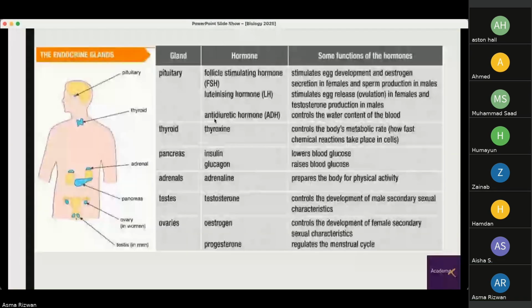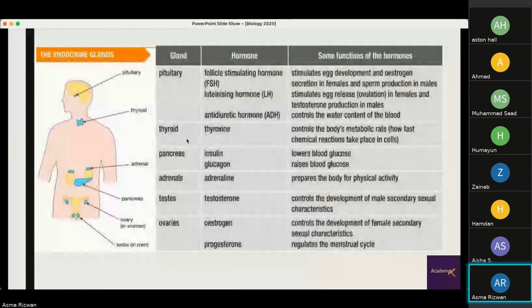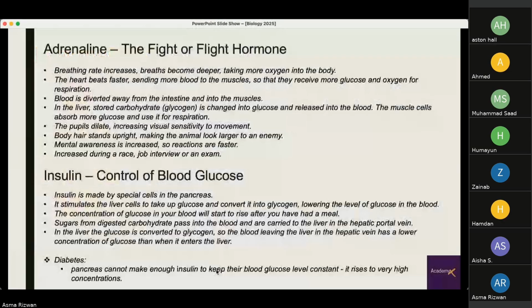One of the few hormones that are important is ADH, antidiuretic hormone. Sorry, the adrenaline, which is secreted by the adrenal glands. As I said, it prepares you for fight, fright, or flight. Fight, you get ready for fighting, as the name says.